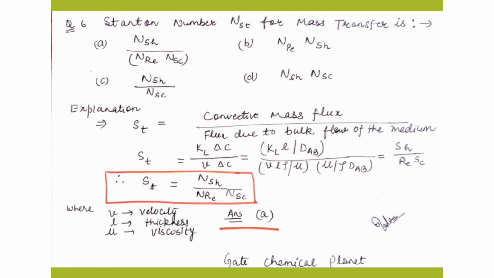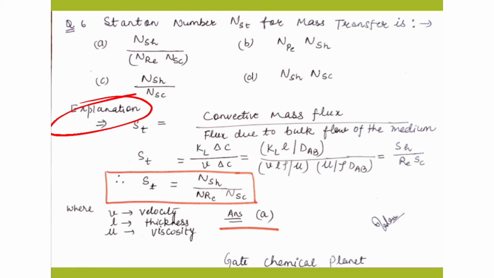So how will we choose the correct option? The explanation for this is added here. The Stanton number equals the convective mass flux divided by the flux due to the bulk flow of the medium. So we can write St equals KL delta C divided by velocity V into delta C.